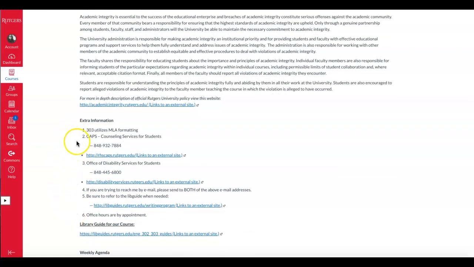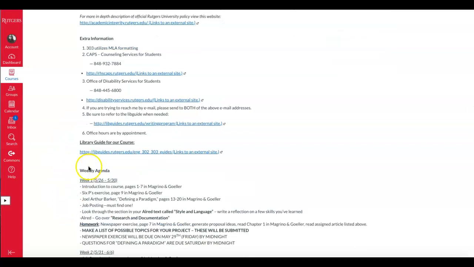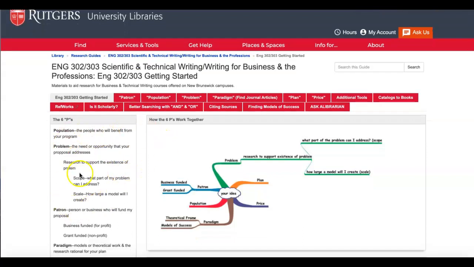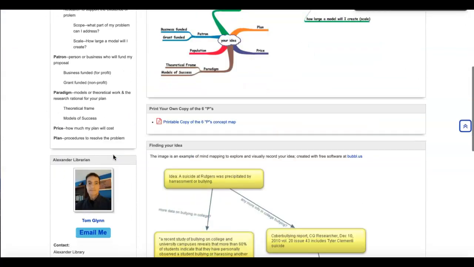I've listed a few other websites that might be useful, but one I want to point out to you is the library guide for our course. This is one that you'll be using very frequently. It's a really great website that was developed by the Rutgers librarians. They've taken our 6 Ps and they've sort of put them into different tabs to help us research them and different ways to contact the librarians.